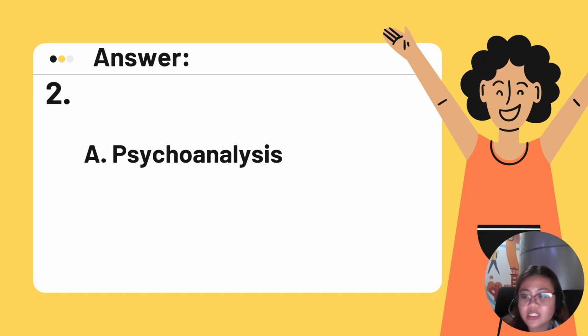Why? What's the keyword here in the question? It is unconsciously. When we try to assess the thinking of the character based on their subconscious or unconscious mind, we are criticizing the text using psychoanalysis. So the correct answer is, again, psychoanalysis.